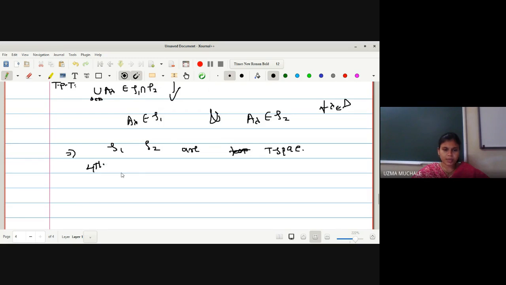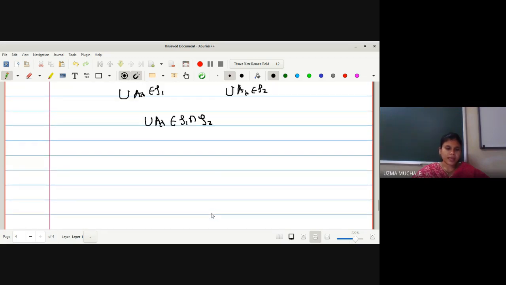What is the fourth property? Arbitrary union. The union of A lambdas belongs to T1 and T2. So we can write that the union of A lambda belongs to T1 as well as to T2. This union will be one set. If one set belongs to T1 as well as to T2, I can write that this set belongs to T1 intersection T2. And hence from properties 1 to 4, I can say T1 intersection T2 is a topological space.